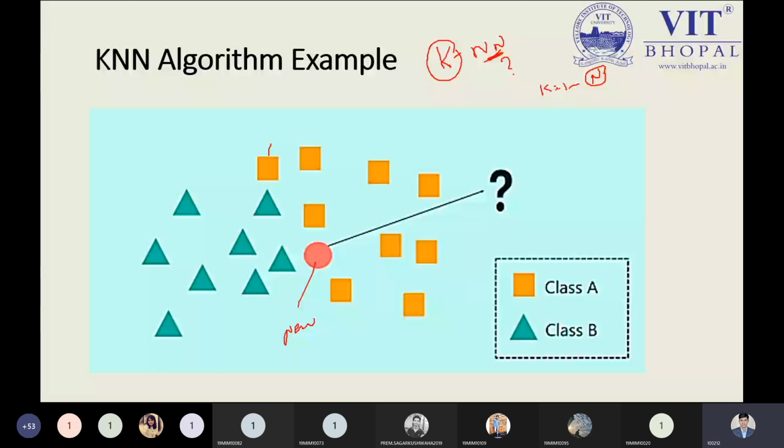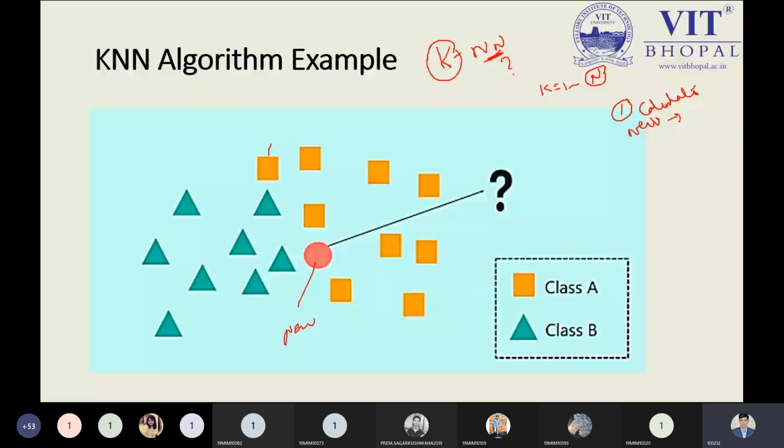Because you need to calculate the distance, I'm coming back to my next part. The first statement says: first, calculate the distance from the new data point to the old data points.